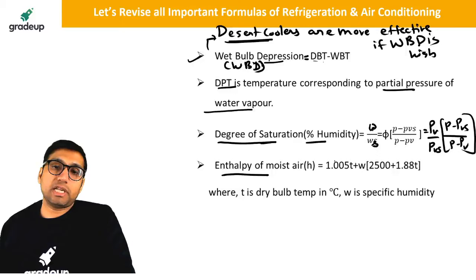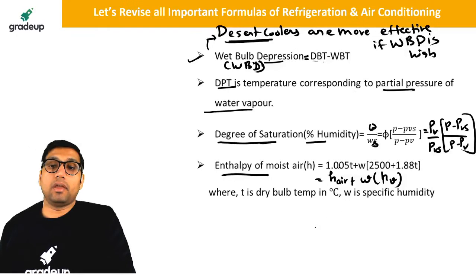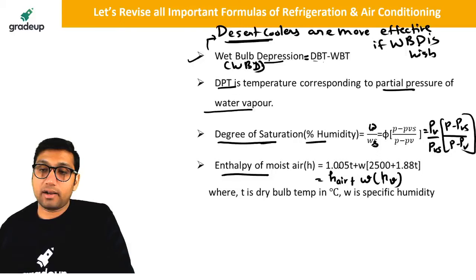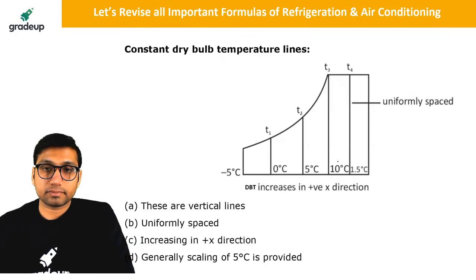Then enthalpy of moist air is equal to 1.005 into dry bulb temperature plus specific humidity into (2500 plus 1.88 into T). Or it is equal to enthalpy of dry air plus specific humidity times the enthalpy of water vapor. Enthalpy of water vapor is equal to 2500 plus 1.88 into T. Here T stands for dry bulb temperature in degrees Celsius and W is the specific humidity.